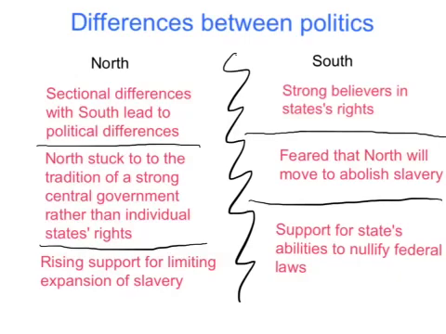Differences between politics. The North had sectional differences with the South, which led to political differences. The North stuck to the tradition of a strong central government rather than individual state rights, which the North preferred. Rising support for limiting expansion of slavery was common in the North.